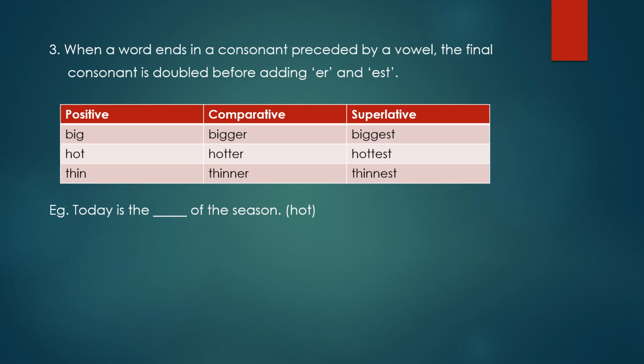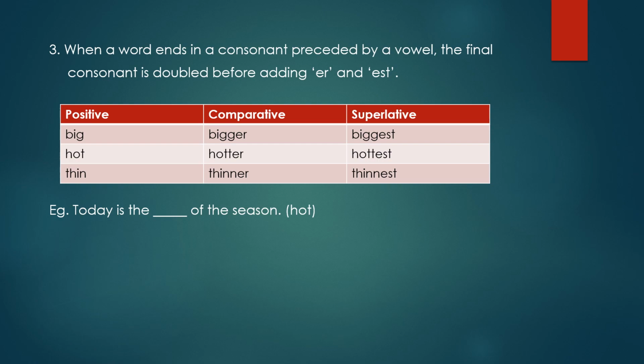Similarly, hot. Now here T is a consonant and O is a vowel. So before that consonant, a vowel is there. So the consonant will be doubled. So it will become hotter, hottest in superlative degree. So ER is added for comparative, and EST for superlative. Similarly, thin, thinner, thinnest. Here N is doubled.